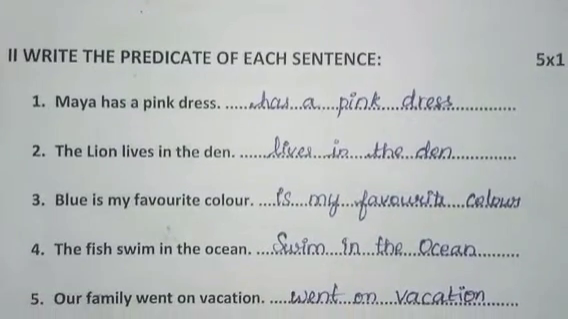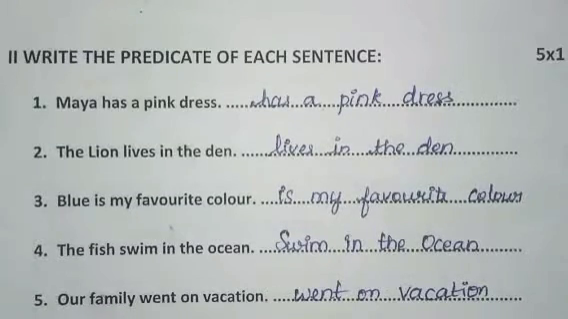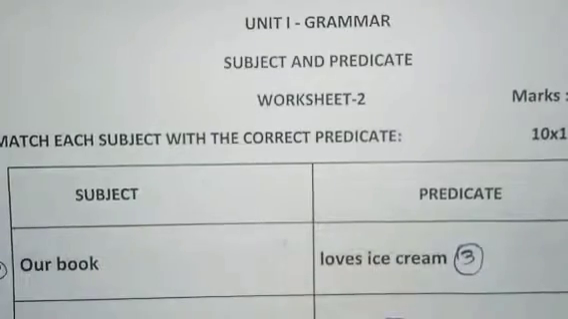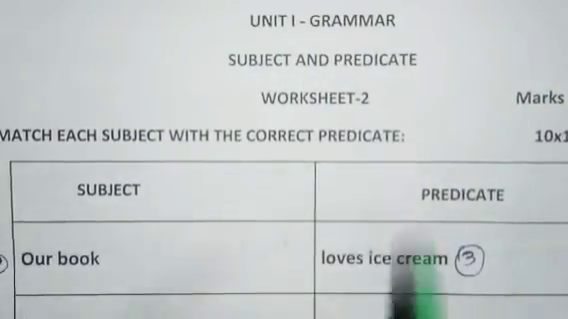Next, our family went on vacation. So went on vacation is the predicate. Our family is the subject. The predicate says where the family has gone. So went on vacation. So we have completed the second subdivision: write the predicate of each sentence. And next, Unit 1 grammar, subject and predicate, worksheet number 2.